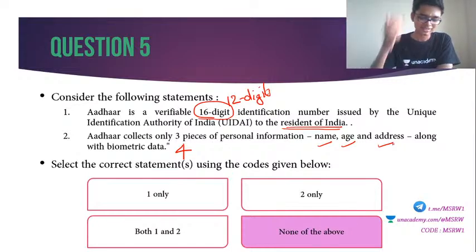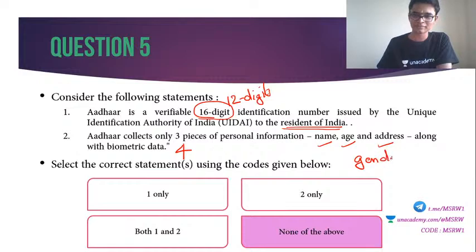It is gender. Male or female, that is also in your Aadhar card. Your iris scan, thumb, fingerprint, etc. go into the biometric database. Other than that, the general things collected include name, age, address, and gender.